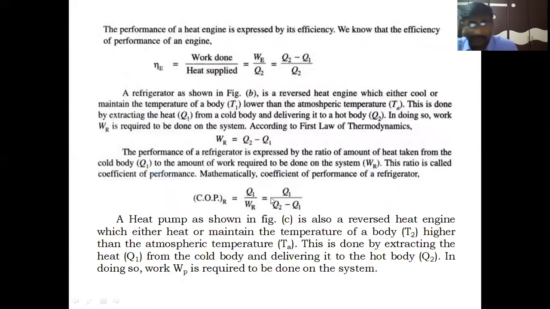Let us look. A heat pump, as shown in figure C, is also a reversed heat engine which either heats or maintains the temperature of body T2, a higher temperature body, higher than the atmospheric temperature. T2 must be greater than TA here. This is done by extracting heat Q1 from the cold body and delivering it to the hot body, Q2. In doing so, work WP is required to be done on the system. To transfer heat from low temperature to high temperature, it requires some work input WP.